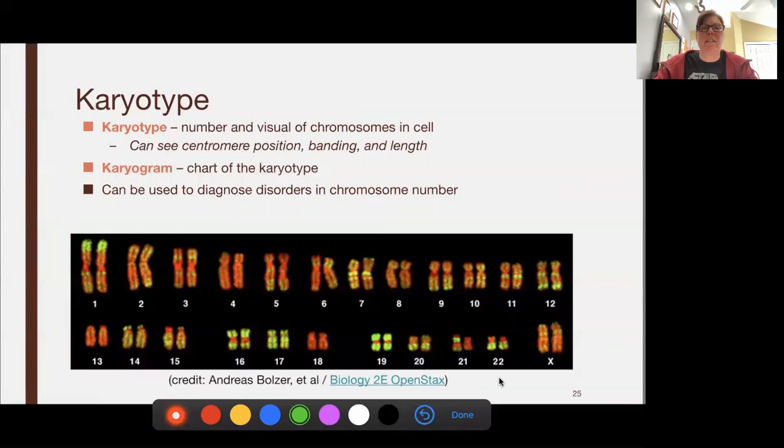A karyogram is the chart. This is a karyogram or a picture of our chromosomes, and we can use this to identify genetic disorders. Now, karyotypes can only find gross genetic mistakes. They can't tell if a gene is messed up, but we can tell if a chromosome is messed up. And in this case, we can tell that this individual would be a female, has two X chromosomes. Right there.